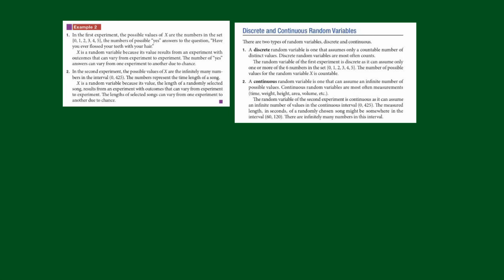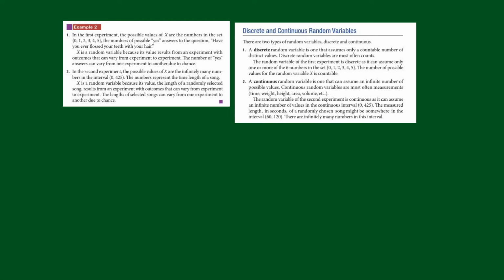Now, a continuous random variable, that's one that can assume an infinite number of possible values. Continuous random variables are most often measurements. So if you're counting something, you're probably dealing with a discrete random variable. If you're measuring something like time, weight, height, whatever, that's going to be continuous.